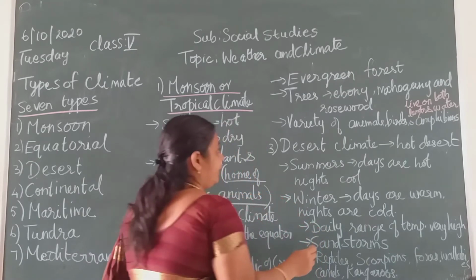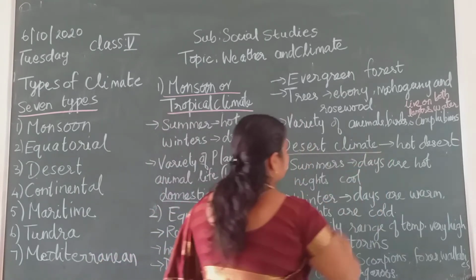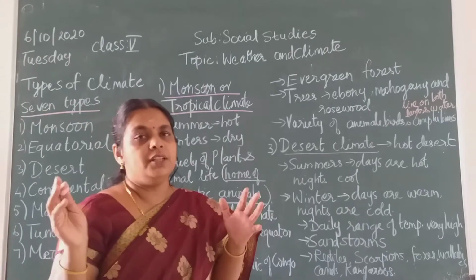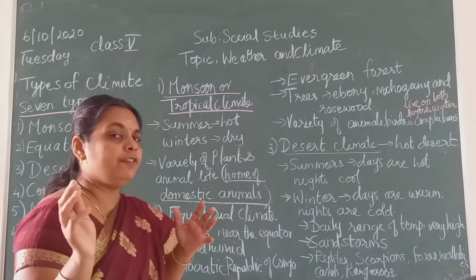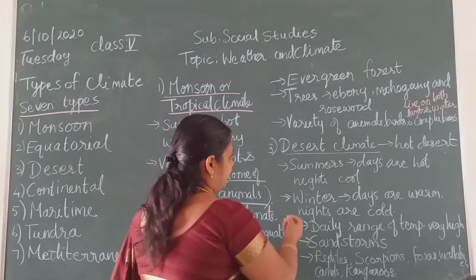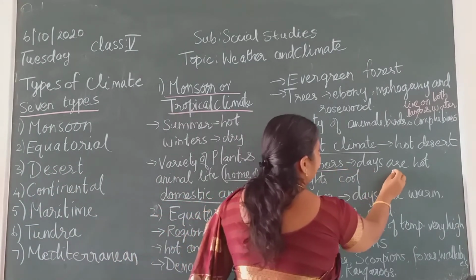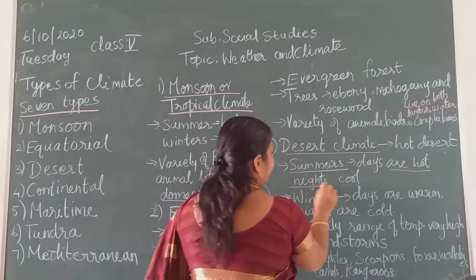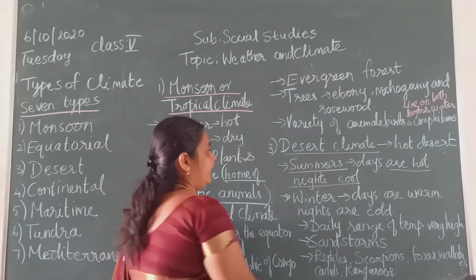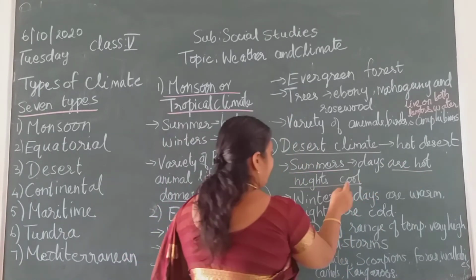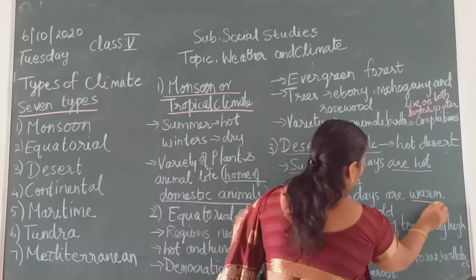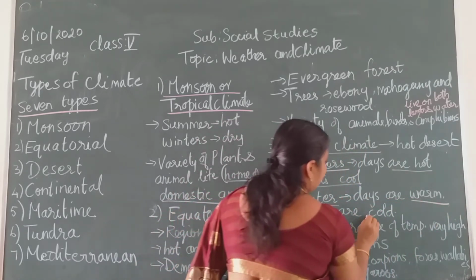Okay, moving on to desert climate, children. Desert climate, you know, will be very hot. So observe the climate there, children. During summers, the days are very hot and the nights are cool. Whereas in the winter season, the days are warm and the nights are cold.